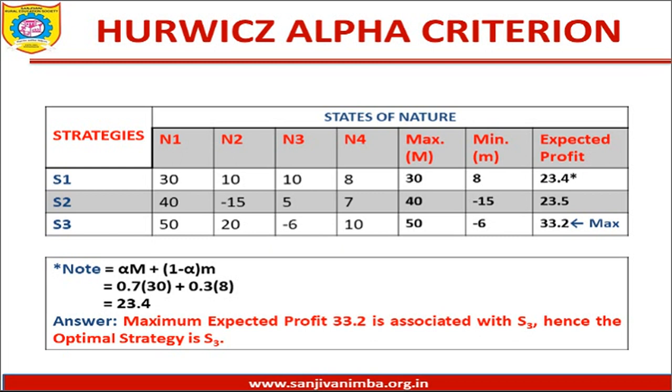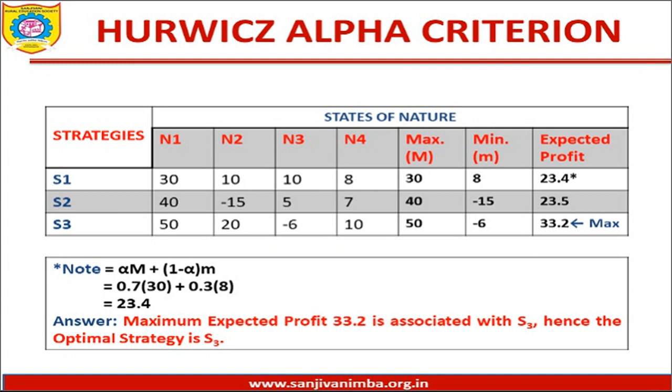Similarly, you will be doing the calculations for S2 and S3, and you will be getting corresponding values to be 23.5 and 33.2. So when you get the Hurwitz values, the maximum among them is something which you will be aiming at. So in this case, the maximum value is corresponding to S3 and the value is 33.2. Hence, on the basis of Hurwitz's alpha criteria, the maximum expected profit of rupees 33.2 is expected with S3. So the optimal strategy by the company is S3.